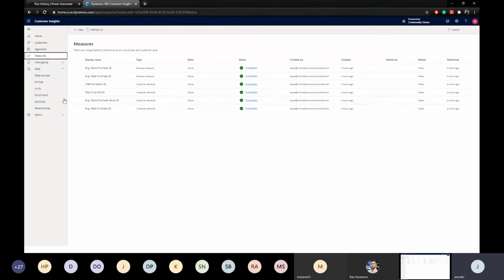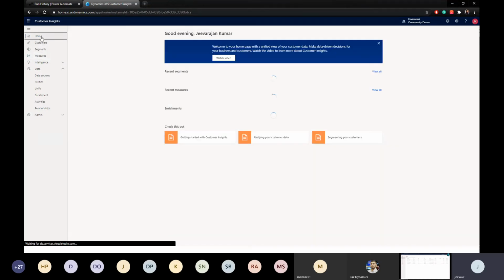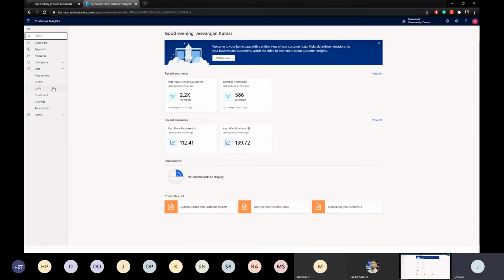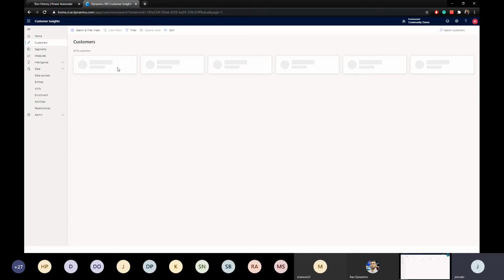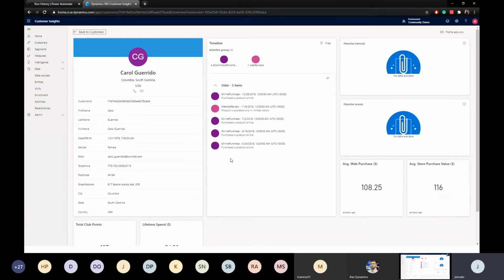And then quickly seeing the measures, you might have seen this. It is nothing but defining KPIs, and it has two types: business measures and customer measures. Business measures are going to be available right there on the home page, because they're not bound to any single customer. It's all about your whole business itself. If you go with respect to individual customers, you're going to see the customer measures, whatever we added there. Why I'm showing this? Because these things are going to be used in my Power Apps as well.